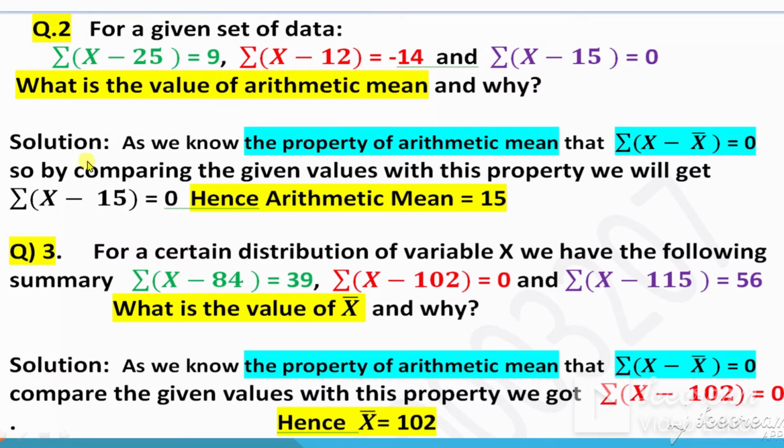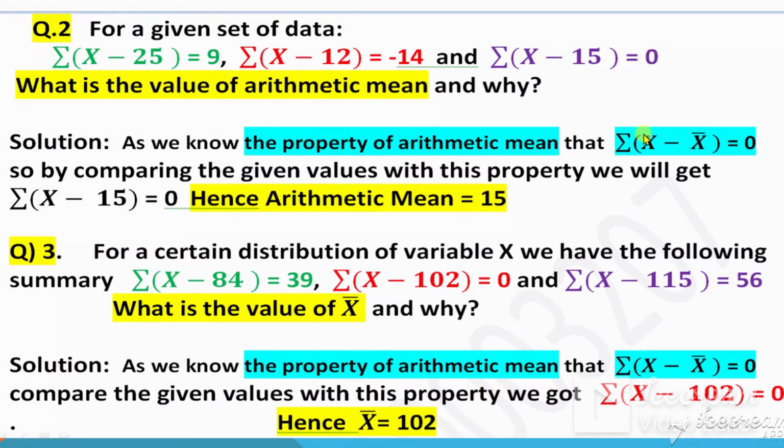So the reference of the property is, as we know the property of arithmetic mean, that summation x minus x bar equal to 0. This is the property of arithmetic mean. So compare these three options with this property. Which one of these options is equal to 0? So this one is equal to 9, this one is equal to negative 14 and this one is equal to 0.